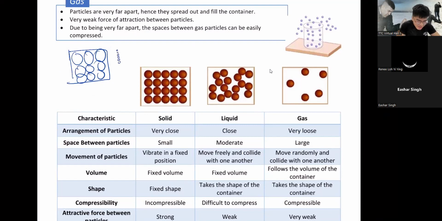If you don't mind drawing circles over and over again, sure, go ahead. But why do this? Why not do this? I have students who are so cute, they give me this. What is this? If you draw it this way, you want to fill up this box, that would take some doing. It would take like 10 minutes to draw. Hello, this is only 1 mark in your exam. There's no need for you to just draw circles over and over again.